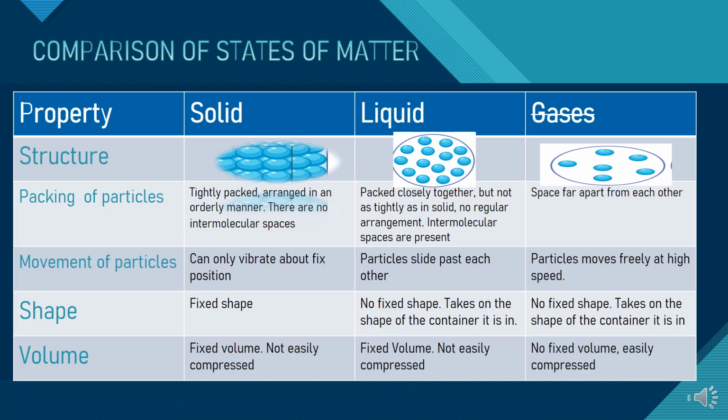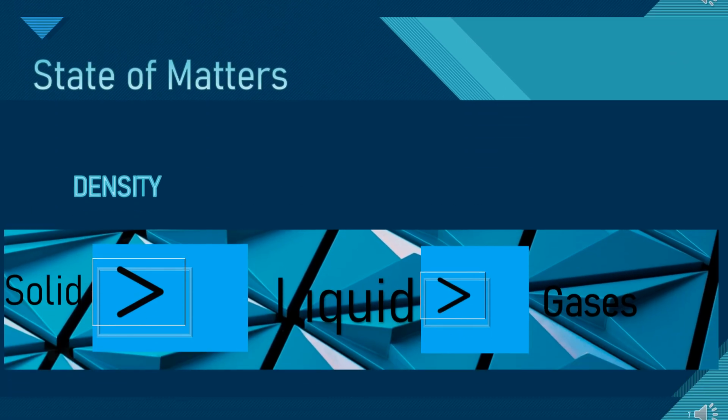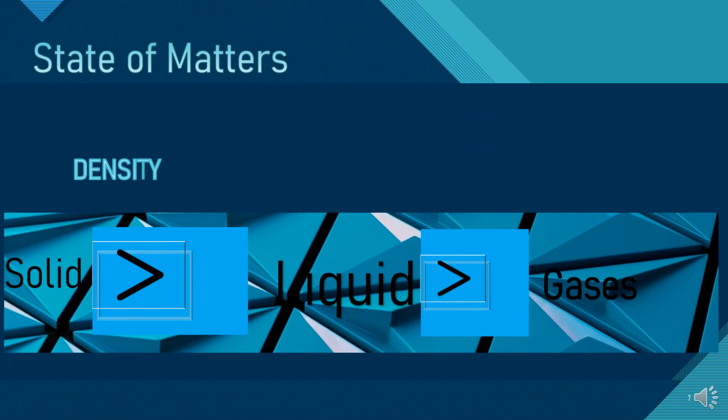Now let's see density. Density is basically mass per unit volume. Unit means 1 over here. So if the density is more, it means the mass is more per unit volume. Solid density is greater than liquid, and liquid density is greater than gases.